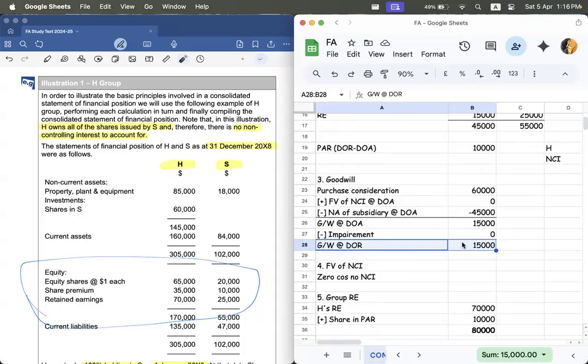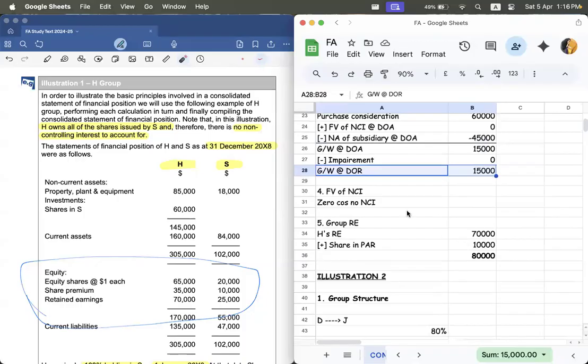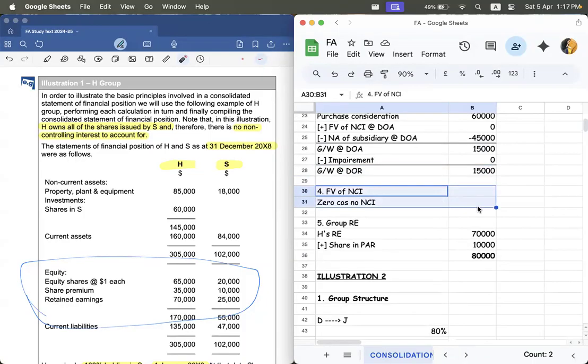Clear? So that is done. Now the next step is fair value of NCI. But in this case, it is a 100% acquisition, so there is no NCI. Understood?